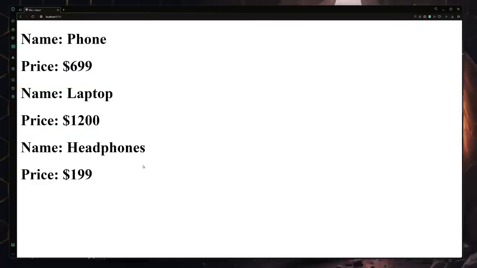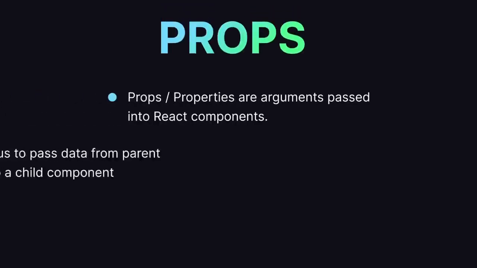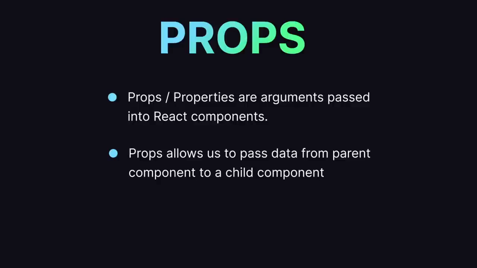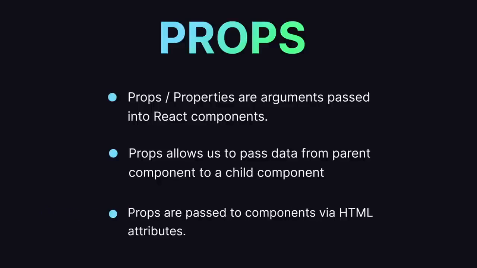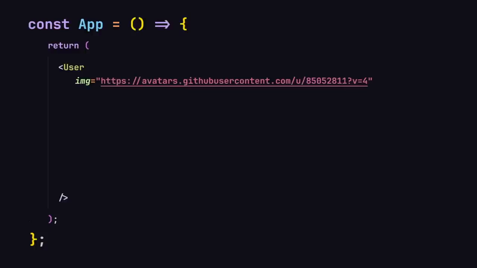practice or challenge. Now let's talk about props. Props, or properties, are arguments passed into React components, and props allow us to pass data from a parent component to a child component. Props are passed to a component via HTML attributes. So here you can see I have my app component, and inside this app component I'm going to be calling my user component. Now let's suppose I want to pass an image path from the app component, which is a parent component, to the user component, which is a child component.